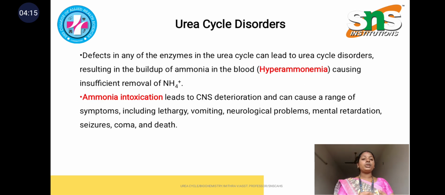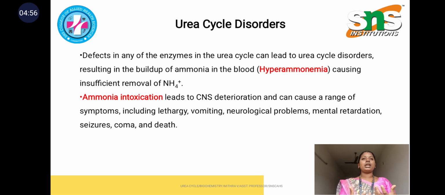And this is all about urea cycle disorders. Defects in any one of the enzymes. As I said before, all five enzymes are important for the urea cycle. A deficiency of any one of the enzymes can lead to urea cycle disorder, which results in a build-up of ammonia in the blood. If more ammonia is deposited in our blood, it leads to hyperammonemia, causing insufficient removal of NH4. Hyperammonemia means a high amount of ammonia builds up in our body.